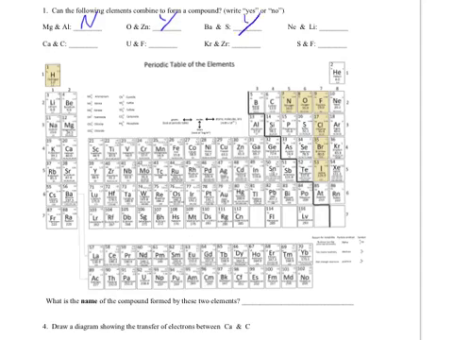The next one we have is neon and lithium. Well, neon is a noble gas. Noble gases are snooty. They don't combine with anybody. They already have a full octet of electrons, so the answer therefore is nope. Then what we've got is calcium, which is a metal, and carbon, which is a nonmetal, so therefore they can